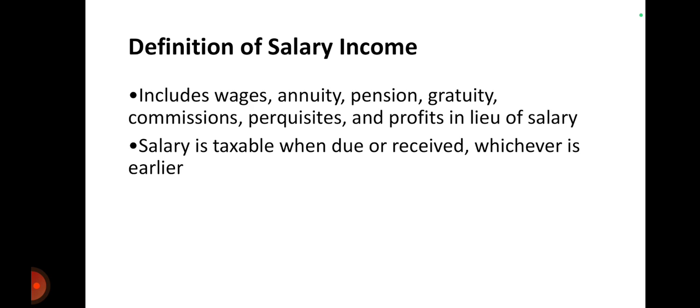Definition of salary income. It includes wages, annuity, pension, gratuity, commissions, perquisites and profits in lieu of salary. So all the types of monetary benefits in the form of wages, pension and gratuity are called salary. Salary is taxable when due or received, whichever is earlier. So this is the basic concept and definition of salary.